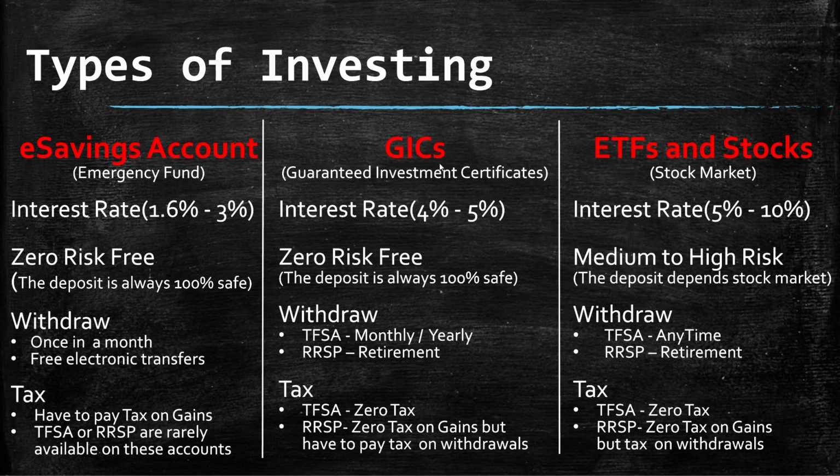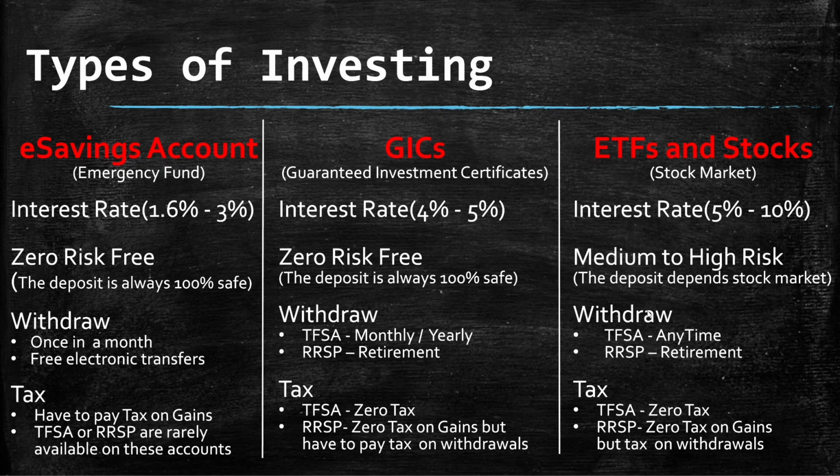So that's the difference from GIC. There's nothing guaranteed in the stock market. Anything can crash, anything can go totally up, and then you will make a fortune. So that's the difference. And the withdrawal and the tax implications apply the same to ETFs and stocks. When you invest into those, it's the same scenario as in the GICs.